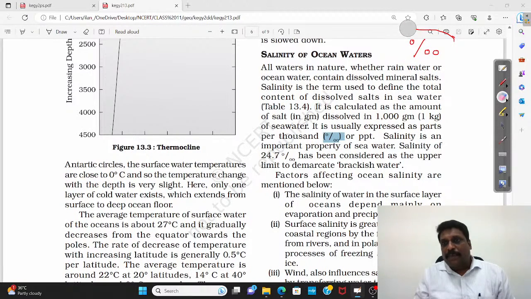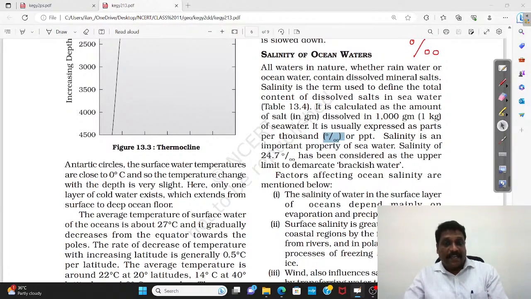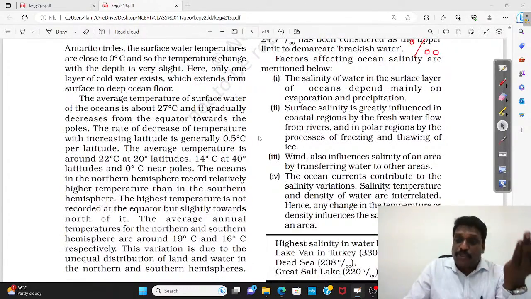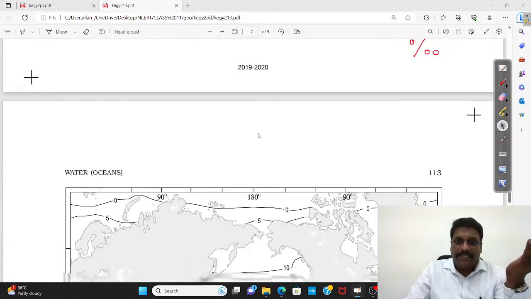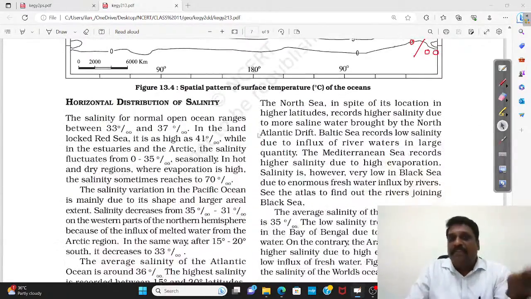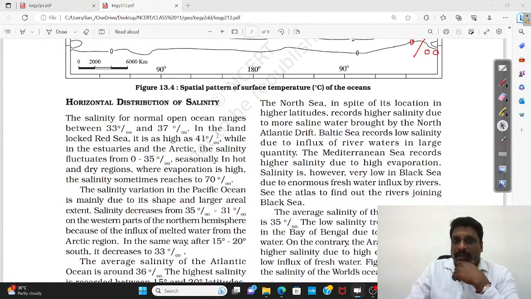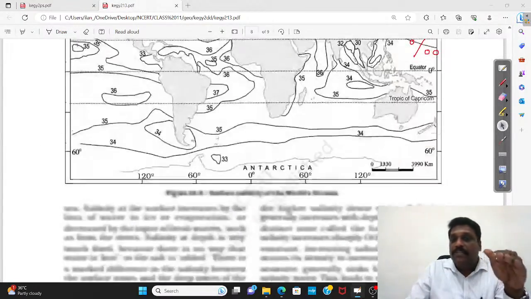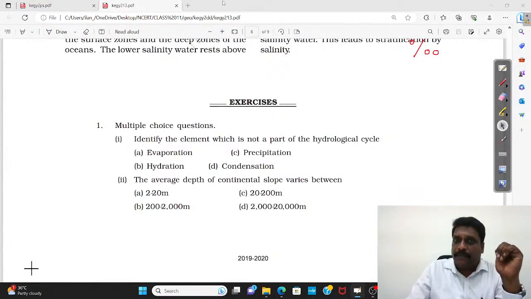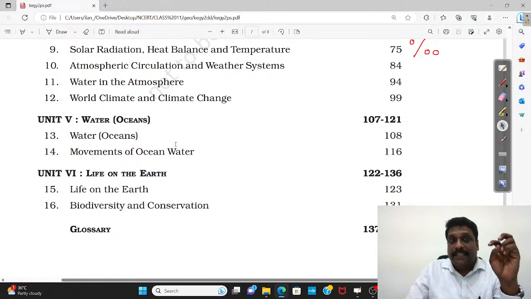So salinity is normally expressed in parts per thousand. So I should understand the source of salinity. What are the different sources? How exactly what adds to the salinity? And I should talk about the distribution of the salinity. From place to place, how exactly the salinity differs, we have to discuss about it. Okay. Both horizontal and vertical distribution of salinity, we have to take it. That is what we have to concentrate in this particular chapter.